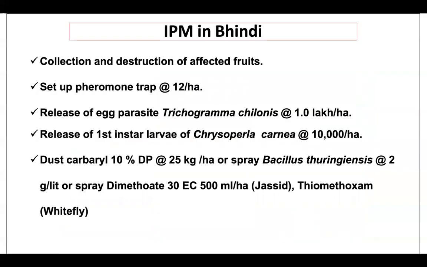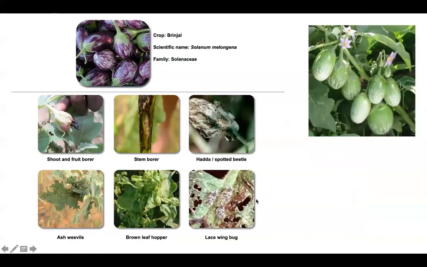Then IPM, you can see collection and destruction of affected fruit, set up pheromone trap, release of biocontrol agents, and then spray dust carbaryl at the rate of 25 kg per hectare, and you can spray thiamethoxam for the sucking pests.